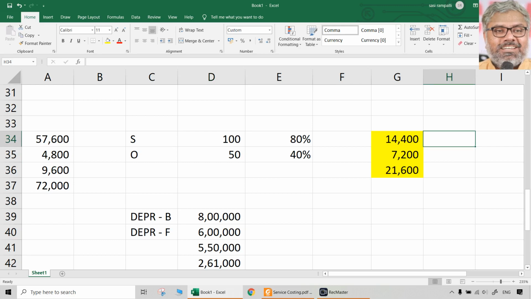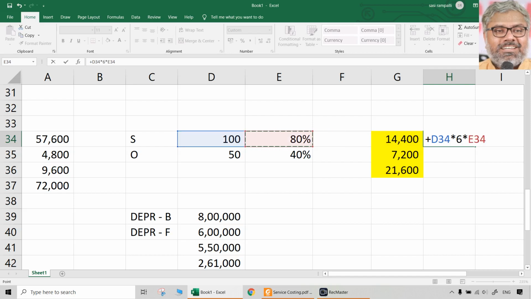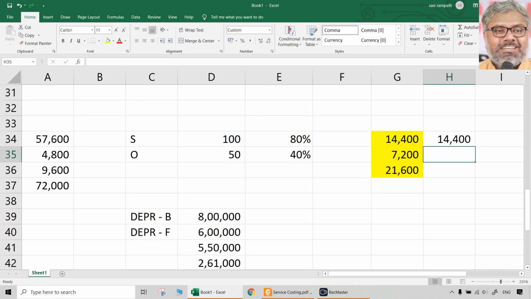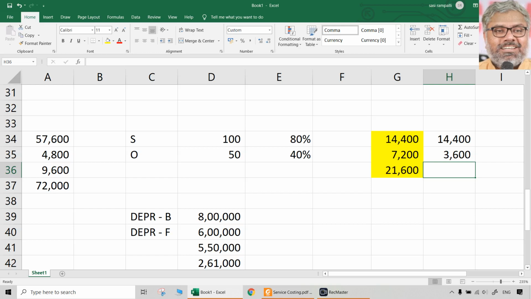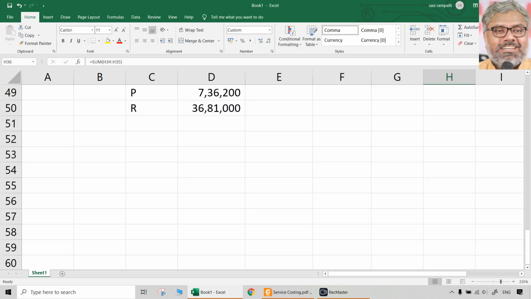Here, 100 rooms are there during season, 6 months are like that, into 80% is only occupied, and each month has 30 days, right? So 14,400 because it is normal. But for the second thing, we should not take 100, rather we should take only 50. So 3,600 are the equivalent rooms of off season because it is half only. That means what is the equivalent number of room days in the year? That is 18,000. So take 18,000.